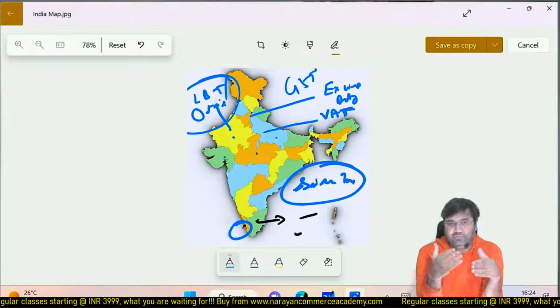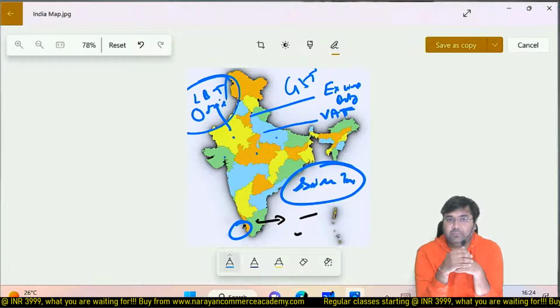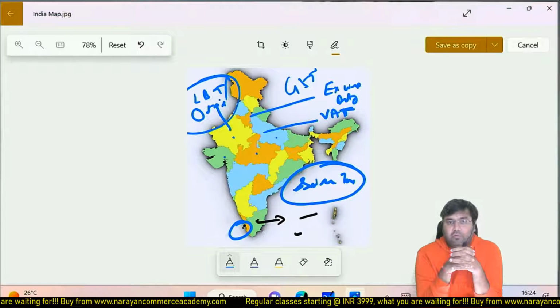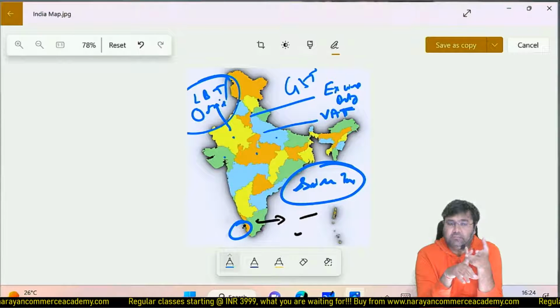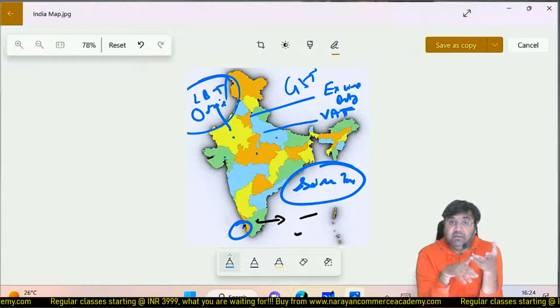Correct? So ultimately it is going to increase your bottom line. Correct? Bottom line means profitability. So as a businessman, you would like to see the resources, human resources, raw material availability, logistics means transportation, supply chain management, connectivity, rightly said.